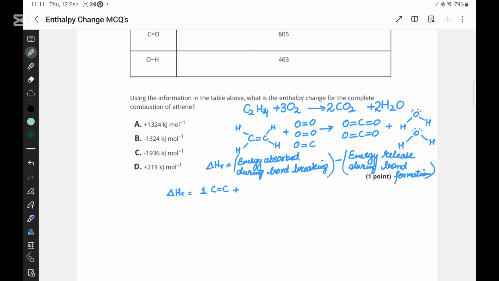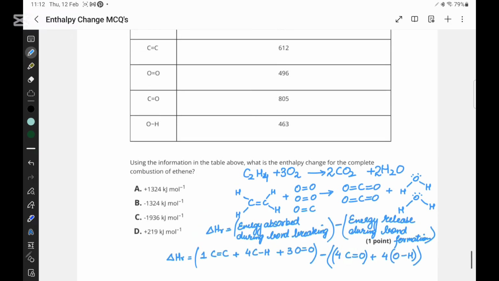Then how many carbon hydrogen bonds are there? There are 1 2 3 4, 4 carbon hydrogen bonds. And how many oxygen bonds are there? 3 oxygen oxygen double bonds. So this is going to be like this, minus energy released during bond formation. How many carbon oxygen double bonds are there? There are 4 carbon double bond oxygen, plus how many oxygen hydrogen bonds are there? There are 4 oxygen hydrogen bonds.